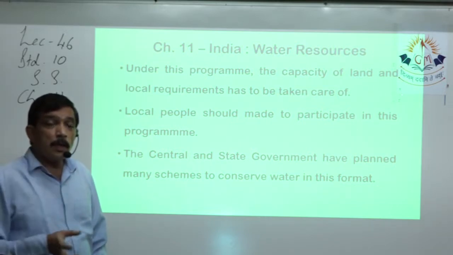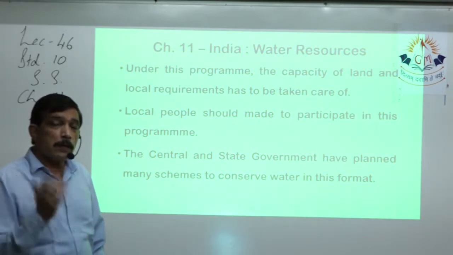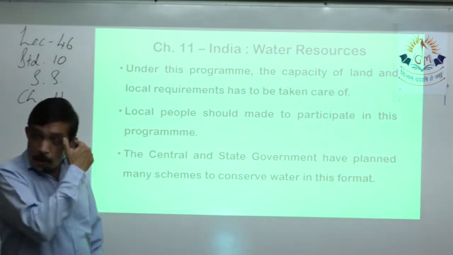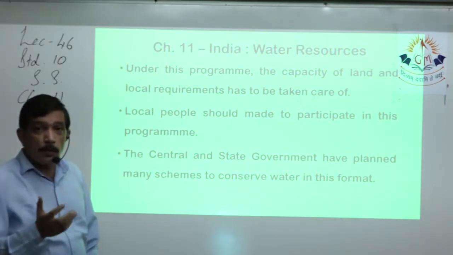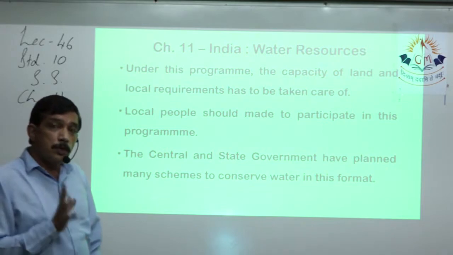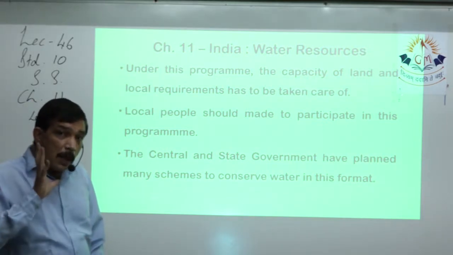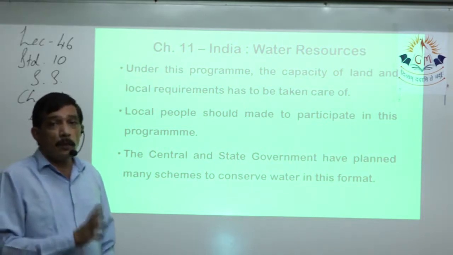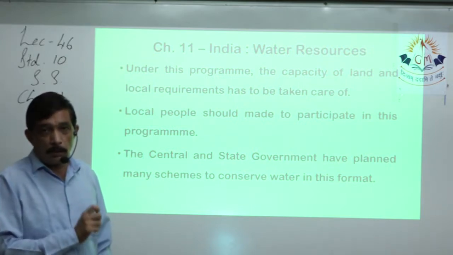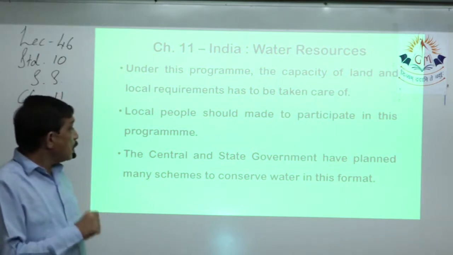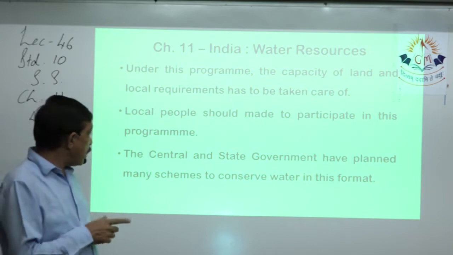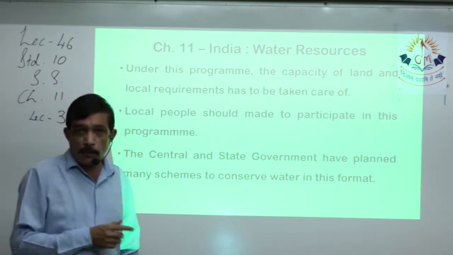On one side we are growing more and more trees, and on the other side if they are cutting off the trees for their requirement, then it's of no use. So local people should be made aware about the watershed development program that is being conducted. The state and the central government have planned many schemes to conserve water in this format.